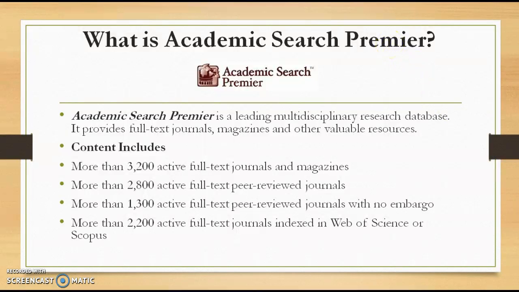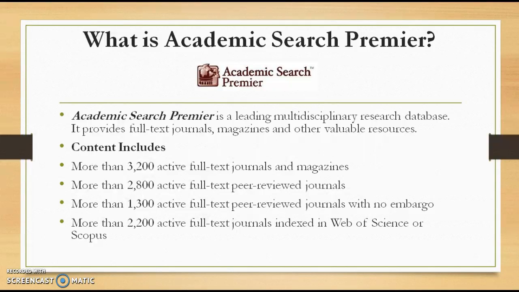Now, this is a leading multidisciplinary research database. It provides full-text journals, magazines, and other valuable resources. What it's going to provide for us is going to be from an historical context. There are great journals and articles that can be found in Academic Search Premier that will cover 99% of the topics that we're going to find in this U.S. history course, this contemporary American history course.